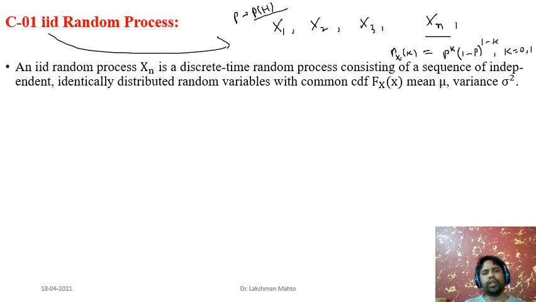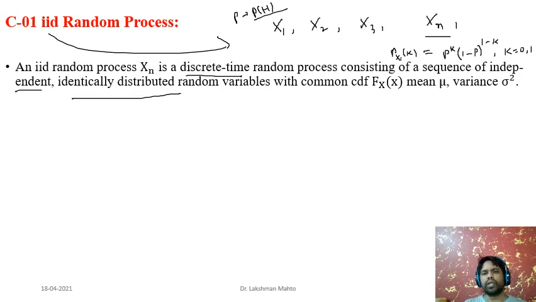So how will we define an IID process? First, I would like to define IID; we need to generalize it. An IID random process X is a discrete time random process consisting of a sequence of independent random variables, that is, any two xi and xj are independent and identically distributed. That means each xi has the same distribution.